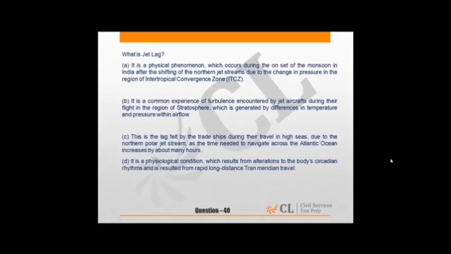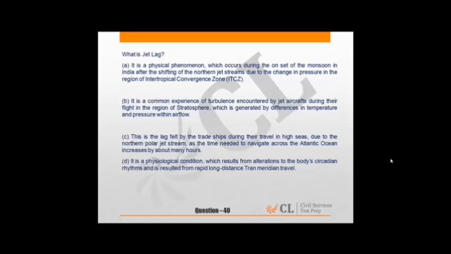Question 40 is talking about jet lag. If you happen to travel abroad, you might be familiar with jet lag. What is jet lag? It is basically when we travel from one time zone to another. For example, I am going from India to the US, from Delhi to Chicago, on a flight.